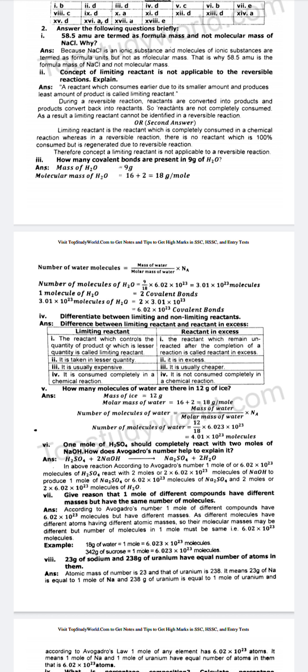Number 2. It is in excess. Number 3. It is usually cheaper. Number 4. It is not consumed completely in a chemical reaction.